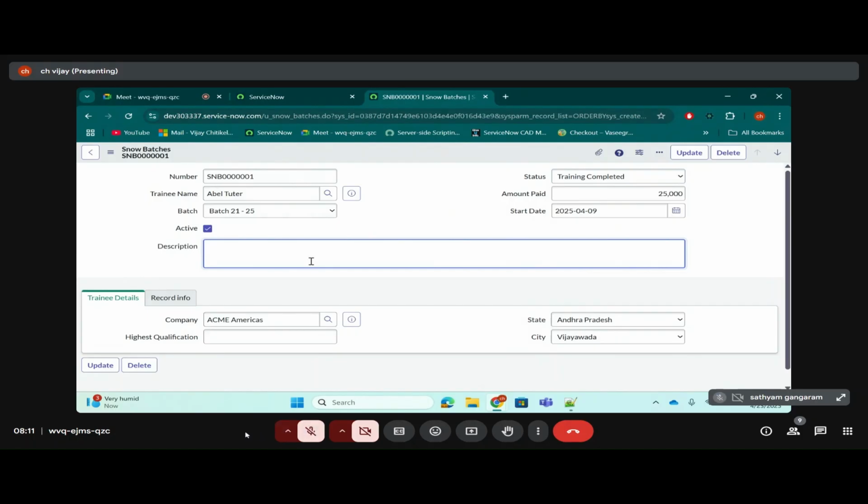In that case, we have a concept known as UI policy. Why do we use this UI policy? UI policy is used to make a field mandatory. I hope everyone understood what is mandatory. I just showed you description is mandatory. Without filling that field, you cannot save the form or update the form. That is mandatory. Or read only, or visible. So using a concept known as UI policy.